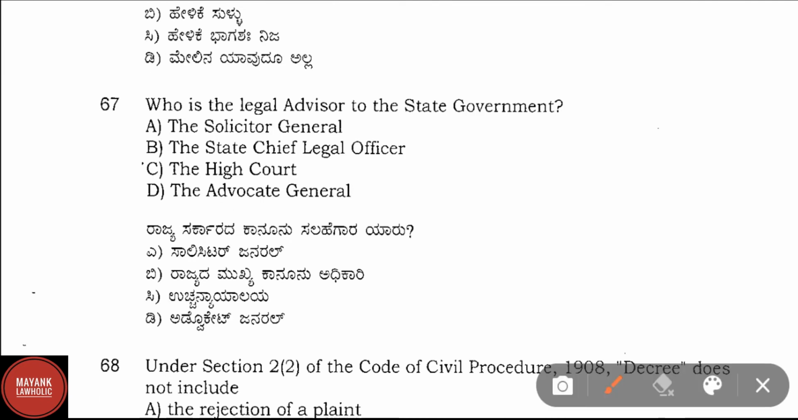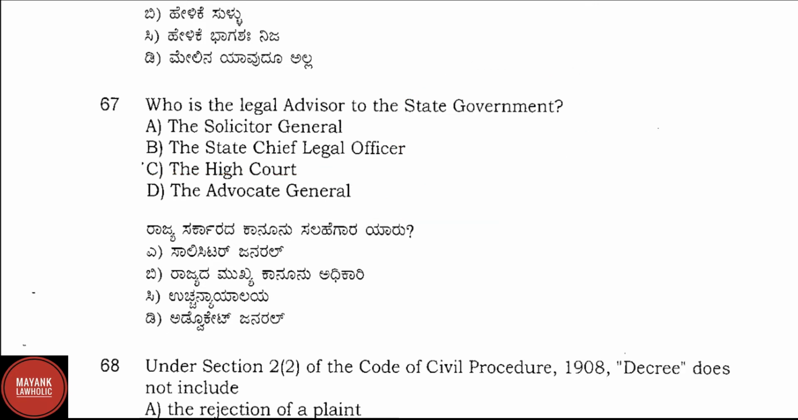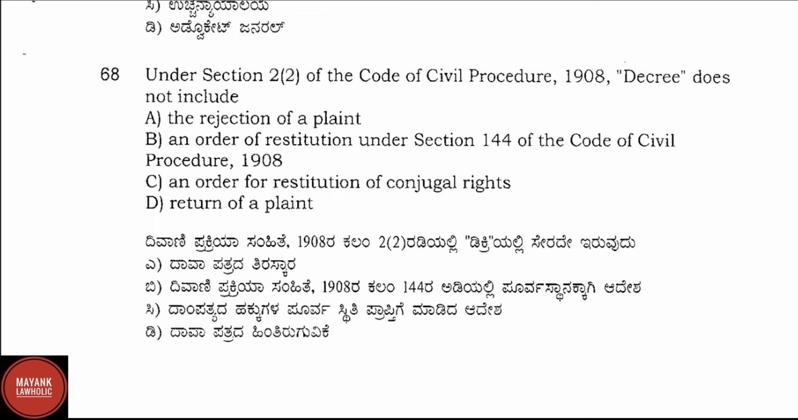Question number 67. Who is the legal advisor to the state government? Correct answer is option D, that is the Advocate General. The Advocate General is the legal advisor to the state government, whereas the Attorney General is the legal advisor of the Union government.